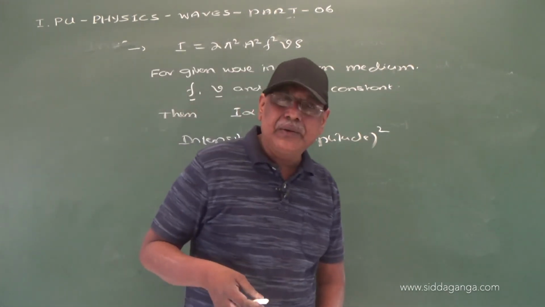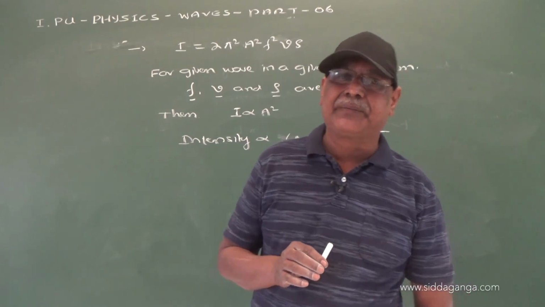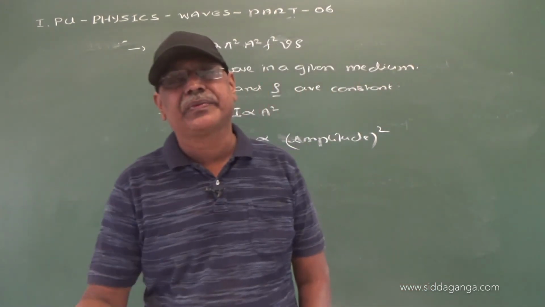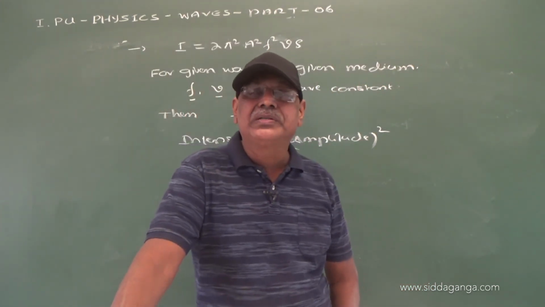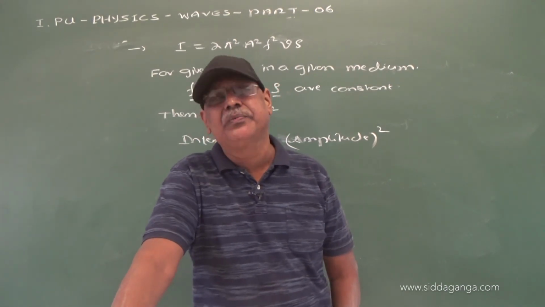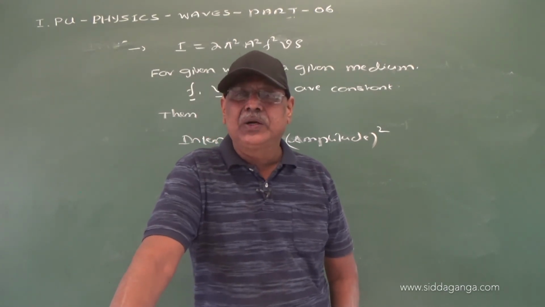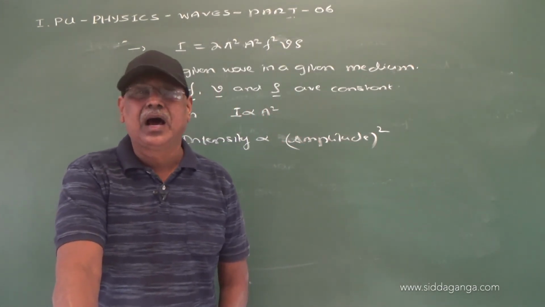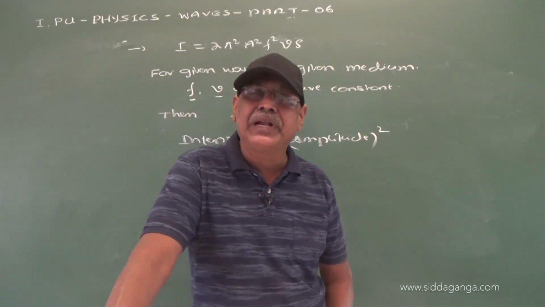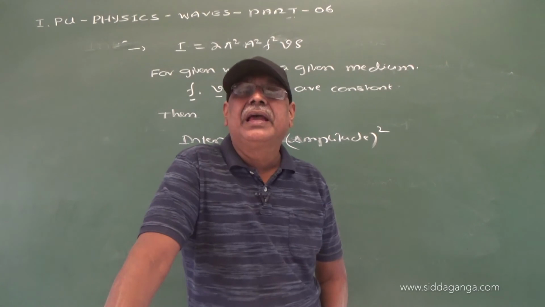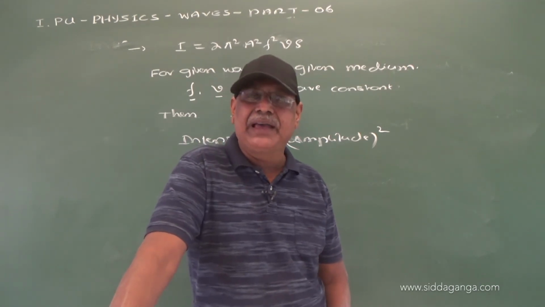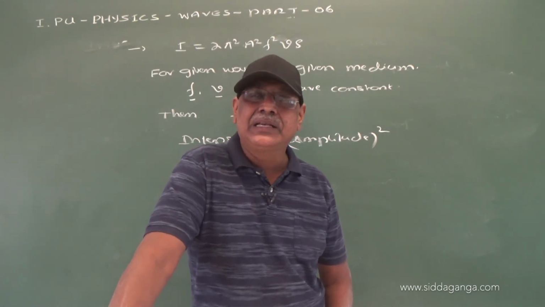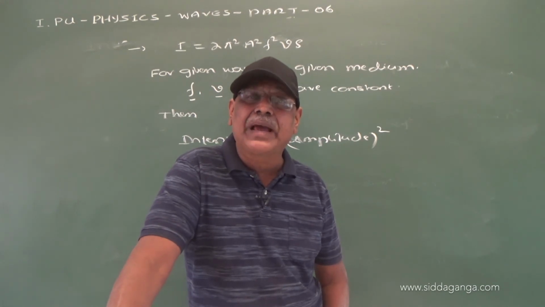Suppose when I am speaking without a speaker, and when I speak with the help of a speaker in a classroom, whenever I use a speaker inside a classroom, that is to increase the intensity of my voice, that is my sound. How? By increasing the amplitude. Now a mic, an amplifier and a speaker: that system increases only the amplitude of my voice.